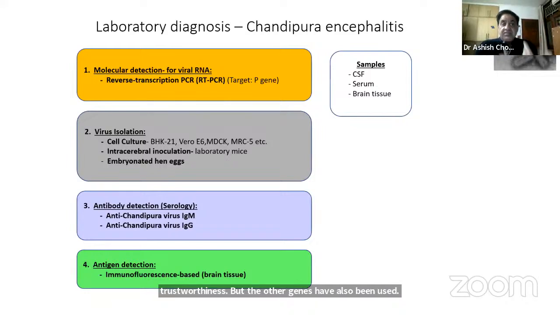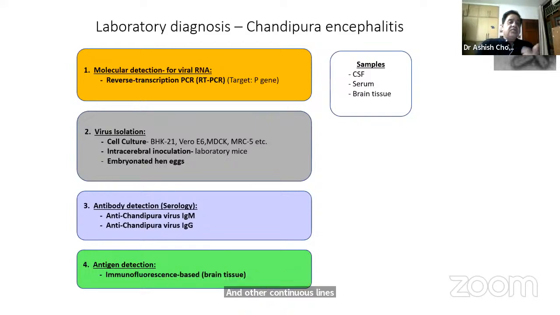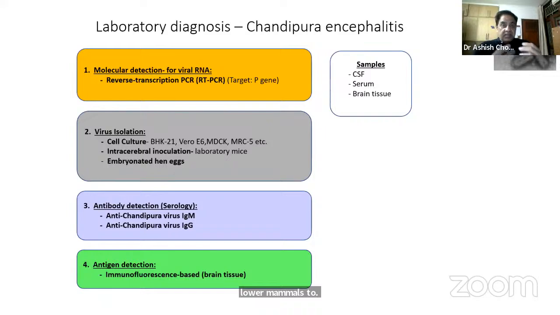The virus can be cultivated. It's difficult to isolate in the first go, and once it's isolated, it's difficult to maintain in cell culture. Many cell lines, including VERO-E6, MDCK, and many other fibroblast-based and continuous cell lines, are good for this virus to grow. It can also be easily grown in laboratory mice and in hen's egg, showing that the host range of this virus, from avians to lower mammals to humans and other animals, is much wider than we think.